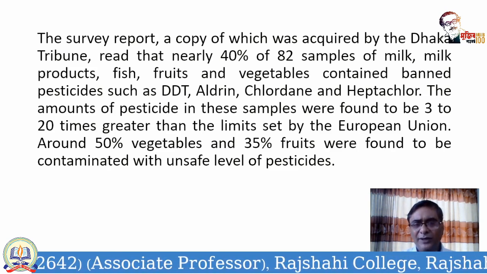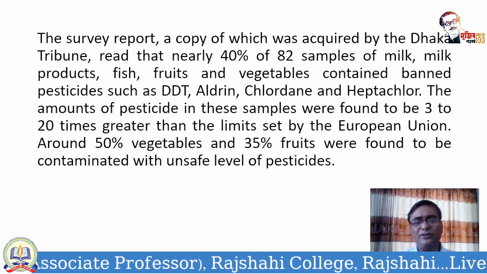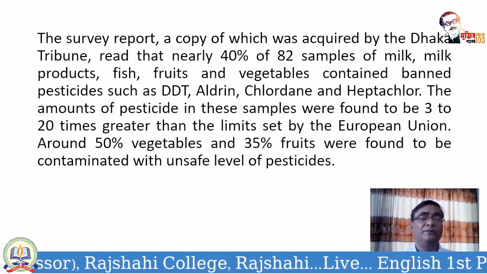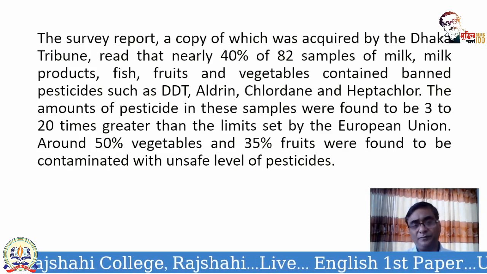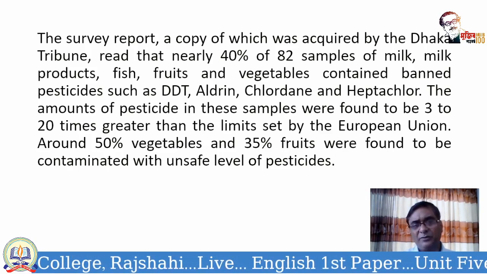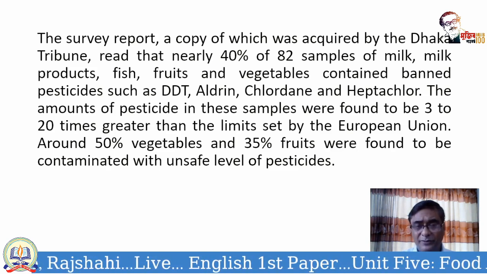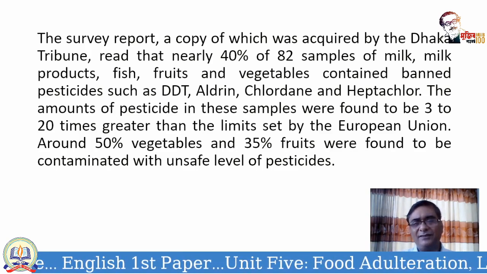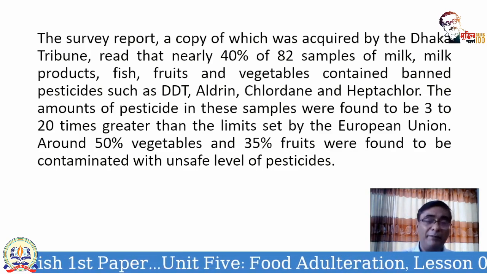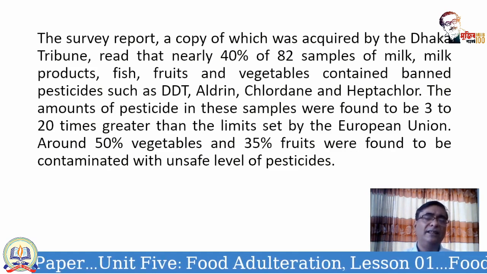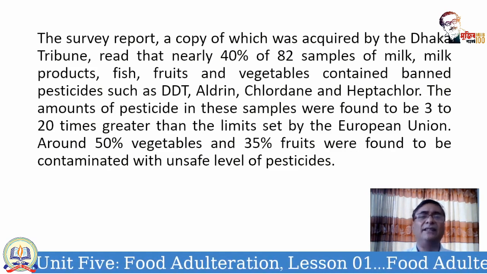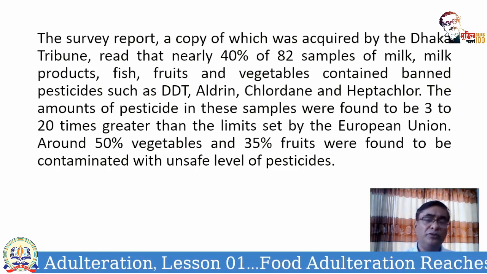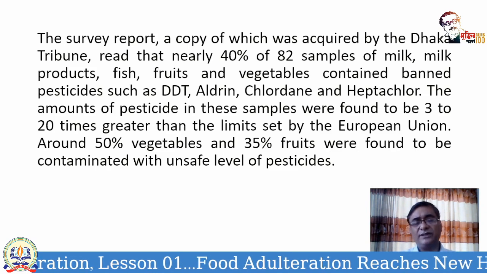And what kind of pesticides? It's almost like poison pesticides that are used in order to protect vegetables, fruits and fish from different types of insects and pests. But there is a limit, a permitted limit, a suggested limit, advised by different international organizations that work on food safety and consumers' rights.